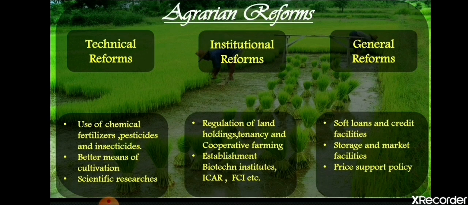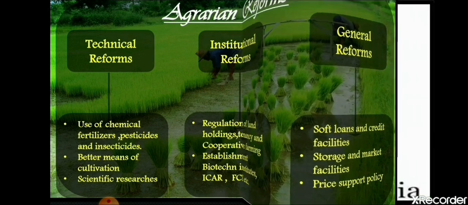The government used to provide loans to the farmers, a credit facility, they used to give money to the farmers for growing crops. Storage and market facilities: the government provides them storage as well as a market, where farmers can sell their products. Price support policy, that means the government used to decide the prices of the grains or the vegetables, so that everyone can get products at reliable prices. So I hope these agrarian reforms are clear to you.